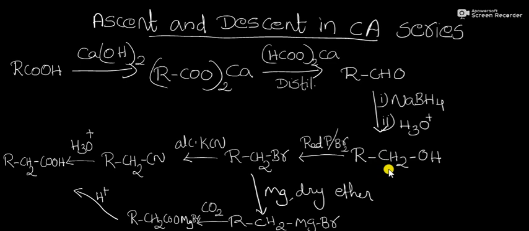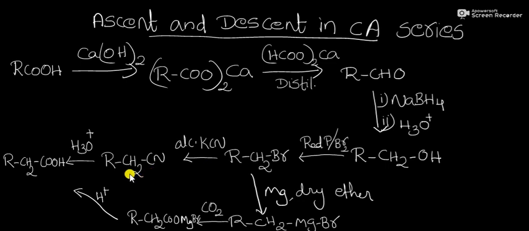Then the primary alcohol is treated with red phosphorus in the presence of bromine. It will convert it into alkyl bromide, that is RCH2Br. Then this alkyl halide is treated with alcoholic potassium cyanide, KCN. Bromine gets substituted by the cyanide group and we get RCH2CN, that is our alkyl cyanide.